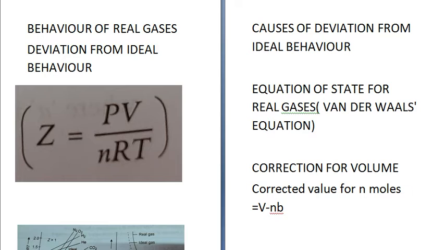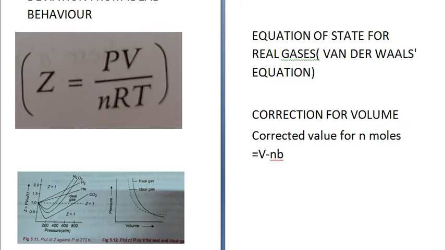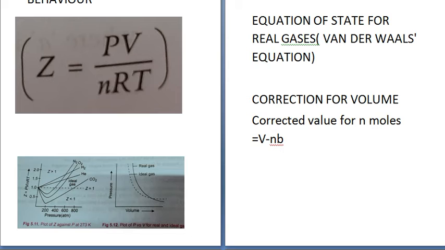A convenient way of showing deviation of a gas from ideal behavior is to plot the compressibility factor. Compressibility factor is given by Z. Z is equal to PV upon nRT. If you plot PV upon nRT against pressure, for an ideal gas, Z is equal to 1.